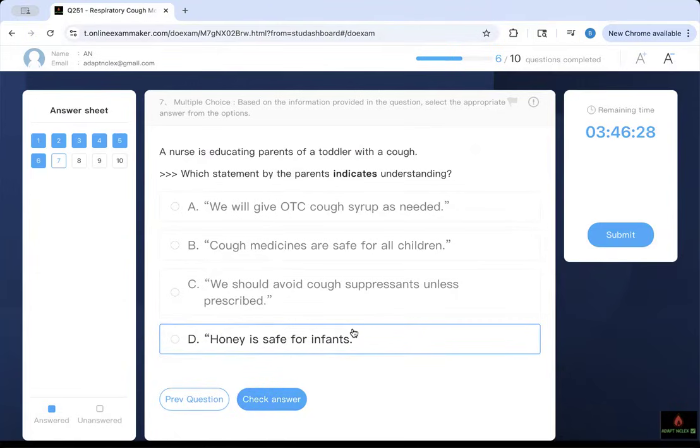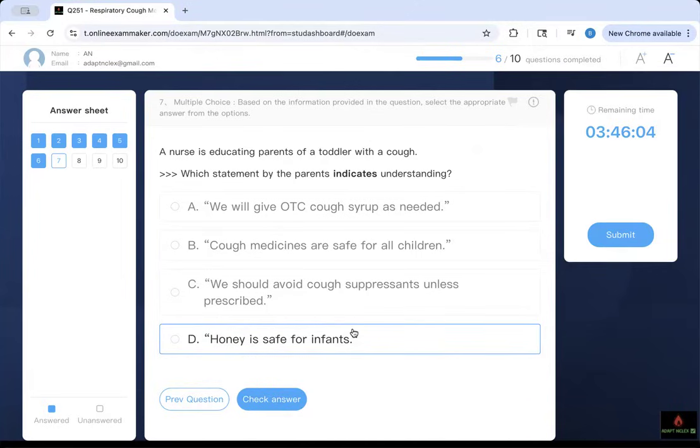And then the question says, educating the parent of a toddler with a cough. The baby has a cough. It's a toddler. Which statement by the parent indicates understanding? This is a classic NCLEX question. It's a safety question. Safe medication administration in pediatric patients. Once again, safe medication administration in pediatrics. This is what they will ask you. It's a toddler. We make a mistake about this all the time.